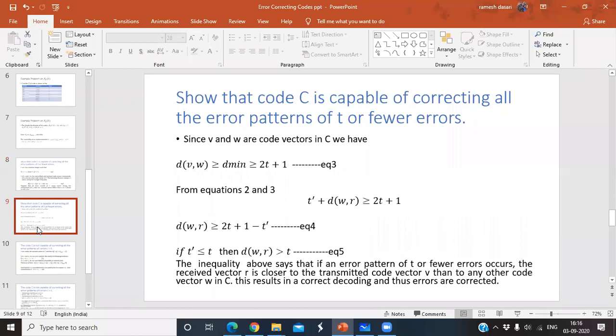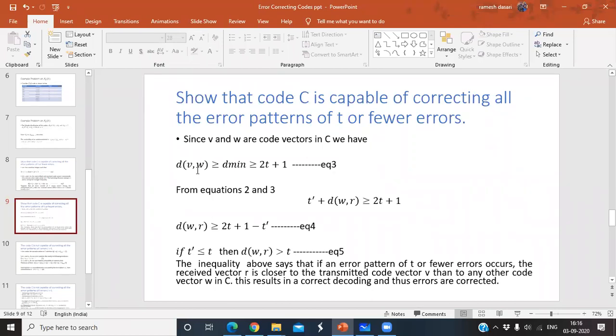Now I assume that along with v, w is also one of the code vectors in block code C. Then we have d of v comma w, which is the distance between the two code vectors.